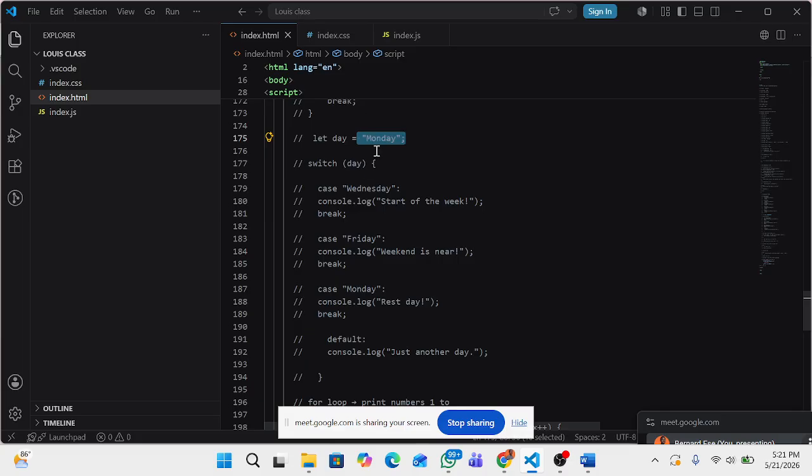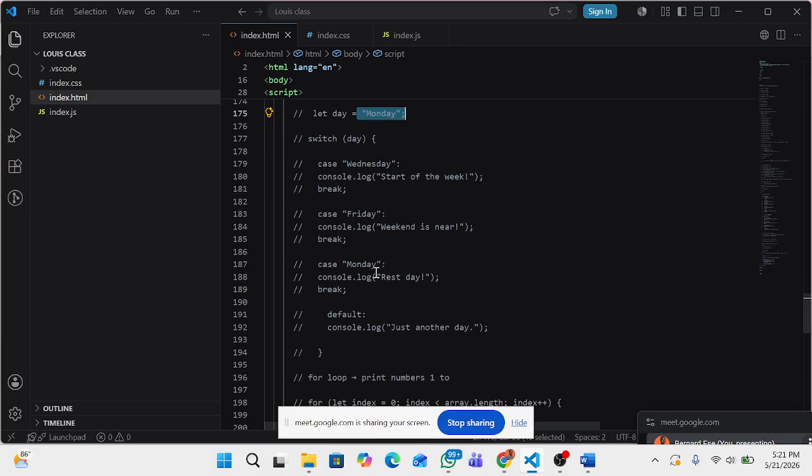So assuming you are checking for Monday, it will check case Wednesday, the answer is not Wednesday, it will move on to the next one. Case Friday, the answer is not Friday, it will move on to the next one. Case Monday, since what you are checking for is Monday, it will now break, it will stop. That's the essence of break and continue. Do you understand?